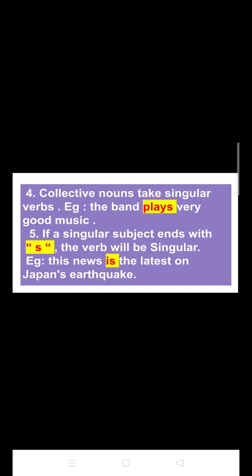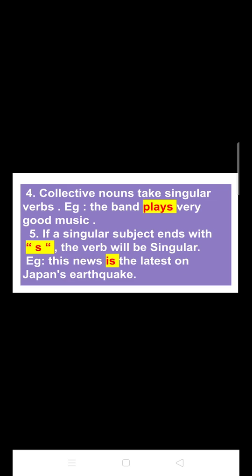Now the next one, that is number 5, collective nouns take singular verbs. Say for example, the band plays very good music. So students, in the sentence the collective noun is the band. And I have already discussed collective nouns, so I hope that you know what it is.